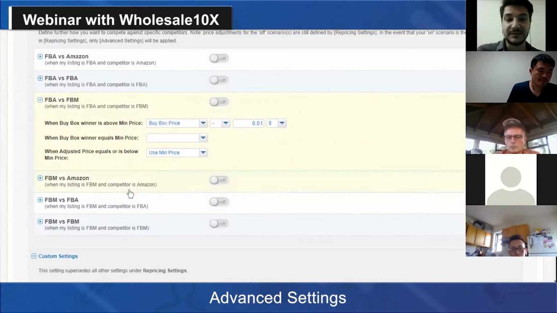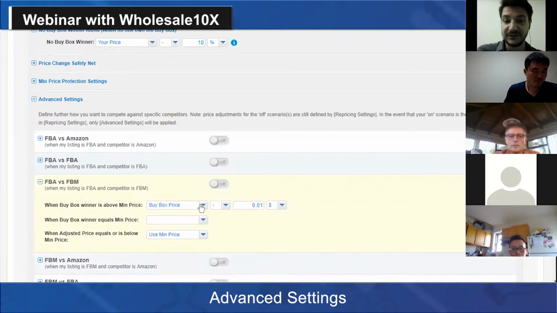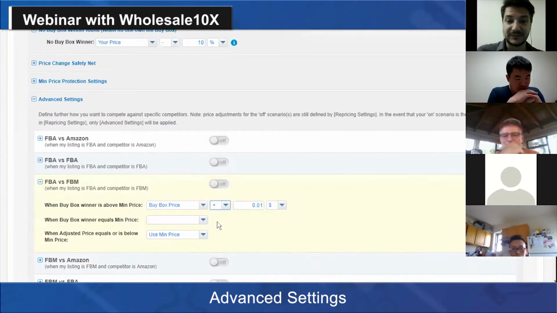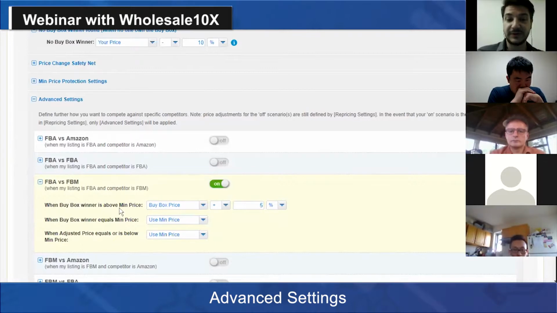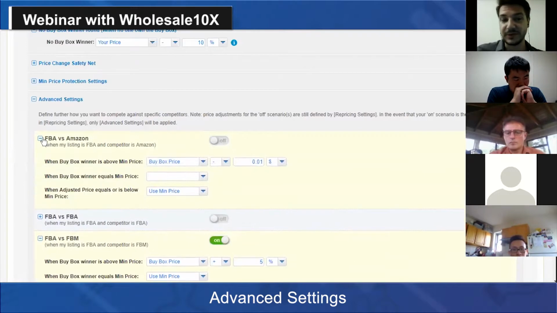So in that case, basically what you can do is to set a different behavior, and you can say to price, for example, buy box price plus, let's say, 5%. So in this particular scenario, it means that if the buy box is won by an FBM seller, your price is going to be their price plus 5%. This can also be set differently in the same rule for FBA versus FBA and FBA versus Amazon. If you want to be a bit more aggressive against Amazon, for example, you can do that.